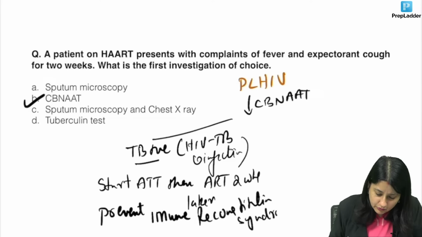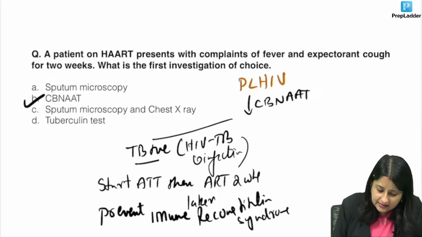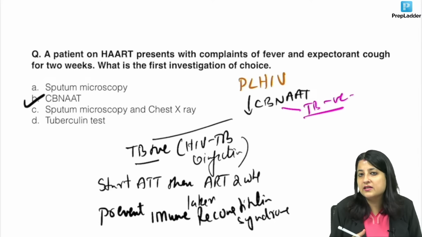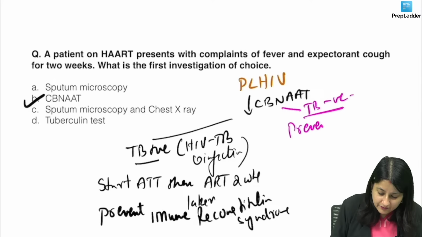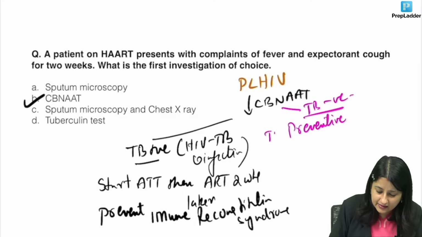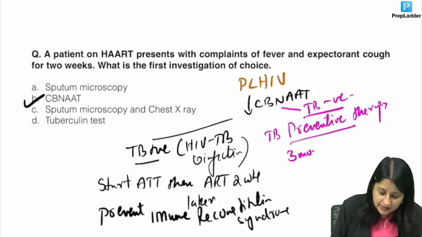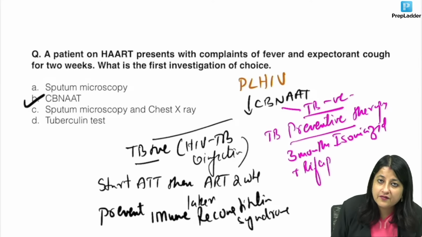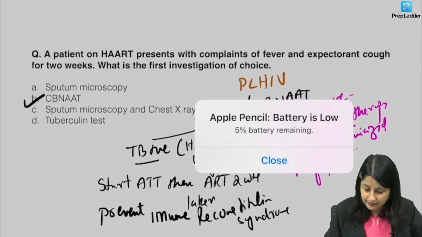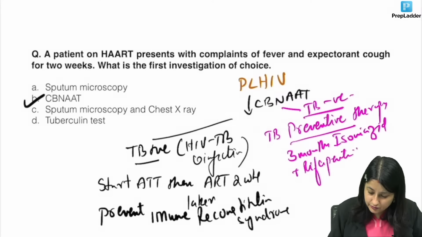Very good. Okay, and suppose the person is TB negative, guys, then we cannot have the person developing TB. So this is a preventive mechanism that we will have, TB preventive therapy. So in TB preventive therapy, now we will give 3 months isoniazid plus rifampicin, weekly it is given. Okay, this you should remember.